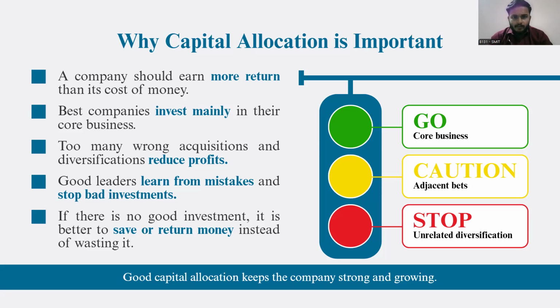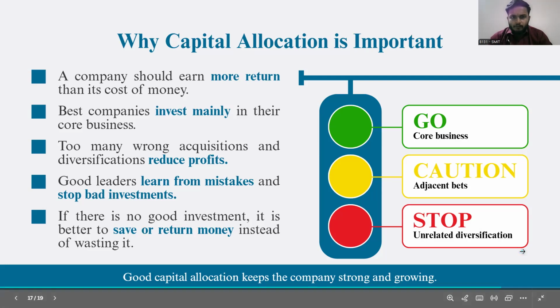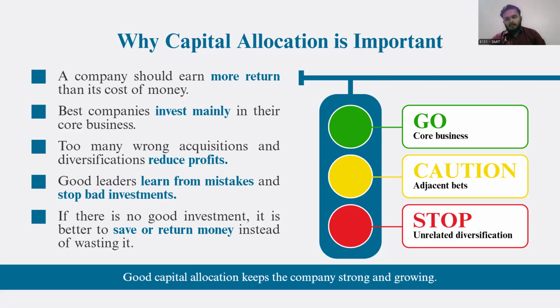It decides whether money should be used for expansion, new projects, technology, or returned to shareholders. But when a company invests in unrelated areas without proper knowledge, returns and profit suffer. Another reason capital allocation is important is that it protects the balance sheet. Too much debt and poor investments can put even a big company in trouble. In simple words, capital allocation decides whether a company becomes stronger or weaker over time. That is why it is one of the most important jobs for top management and a key reason behind long-term success. Sanvi, can you please go ahead?